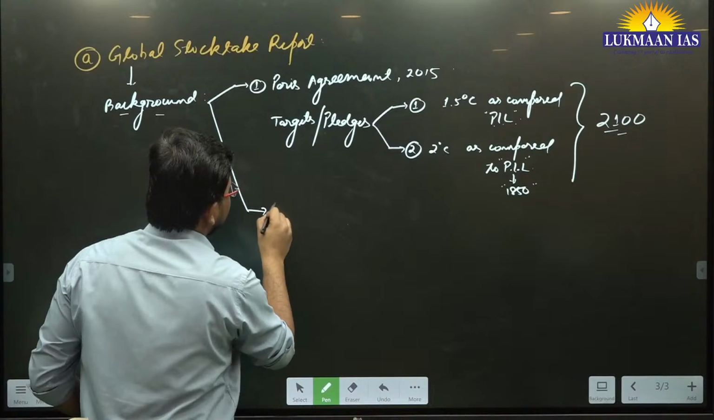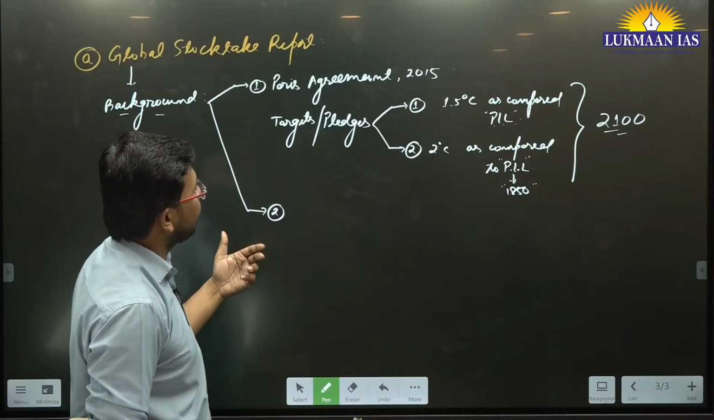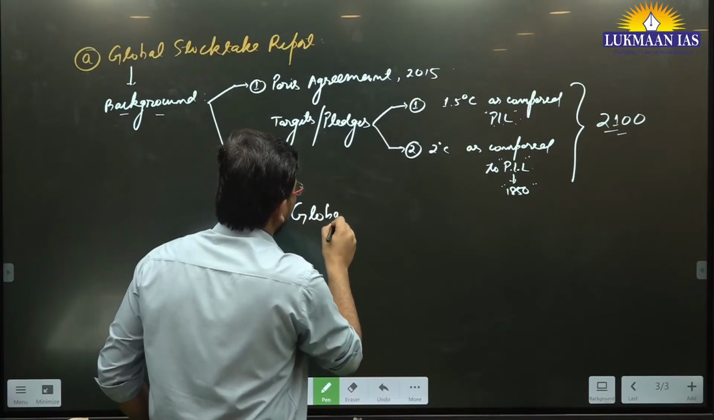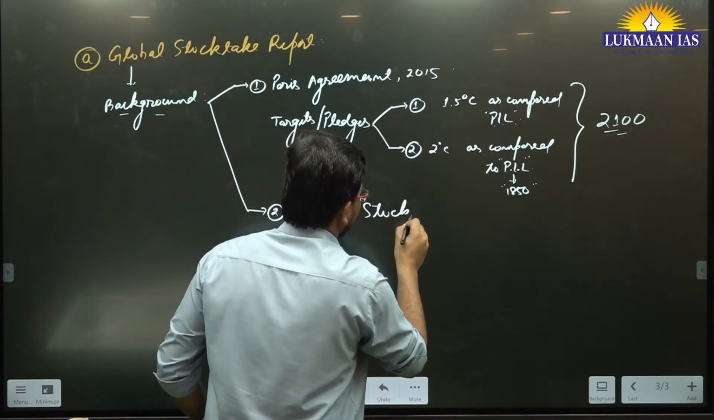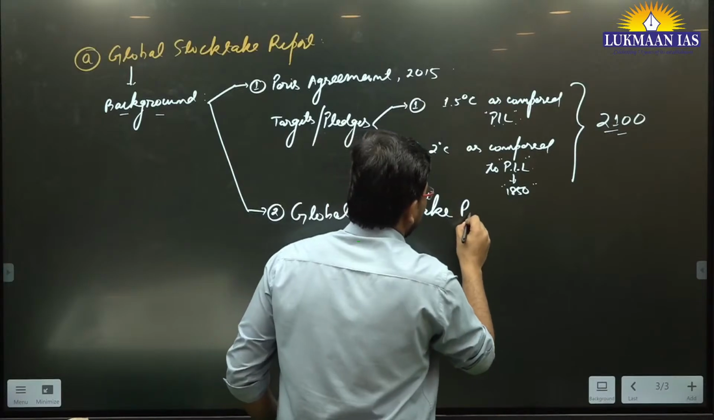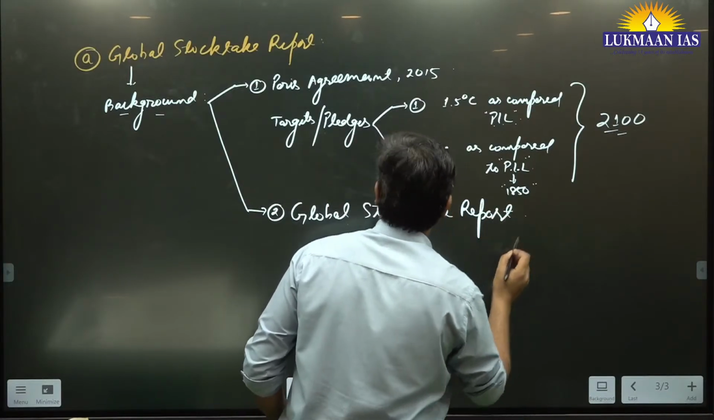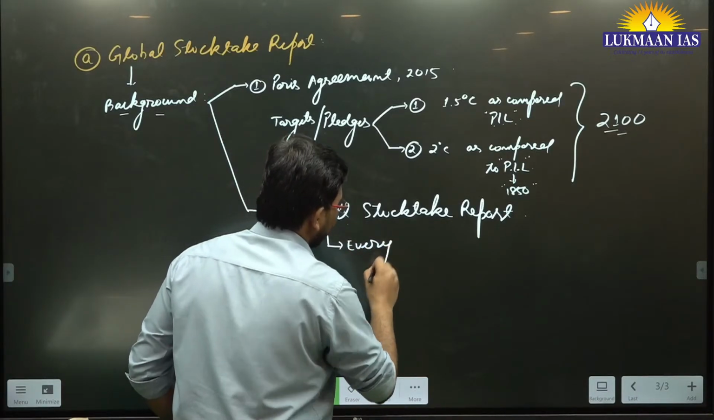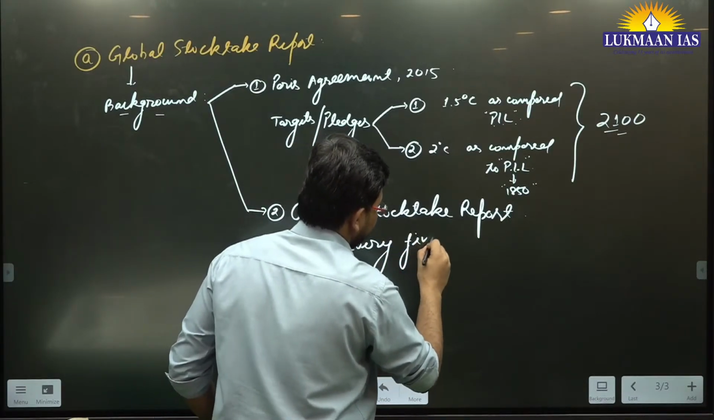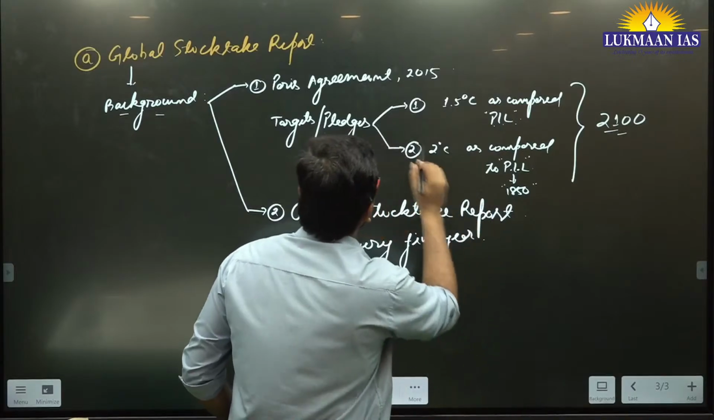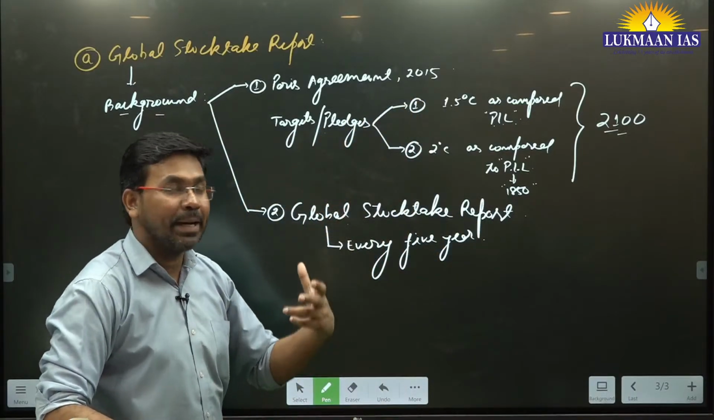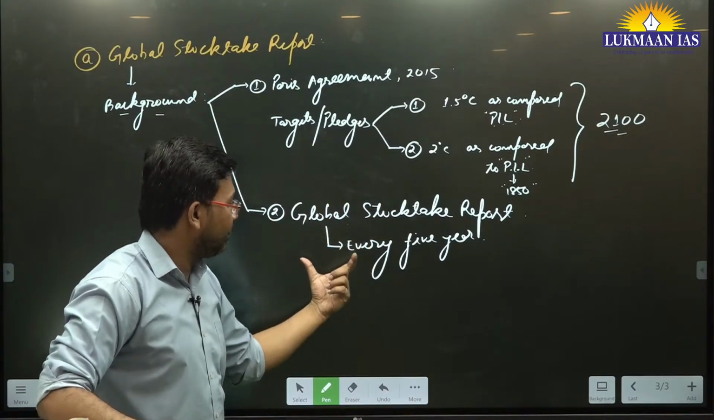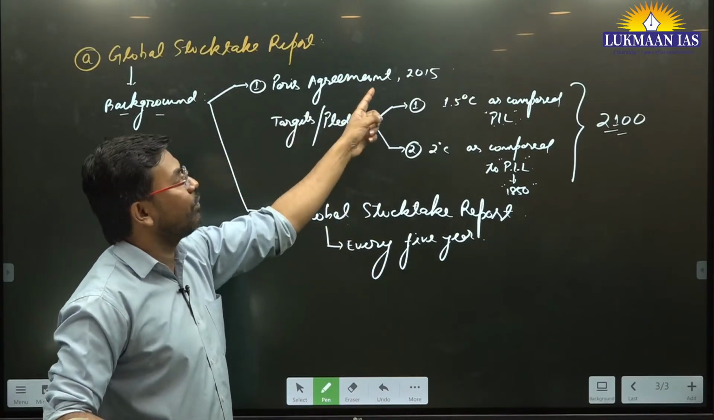Second, in the Paris Agreement, these countries also discussed among themselves that we will come up with a global stocktake report. What was the global stocktake report? Basically, they thought that this report would be released every 5 years. The Paris Agreement was agreed by these countries in 2015, and the global stocktake report was to be released 5 years after.